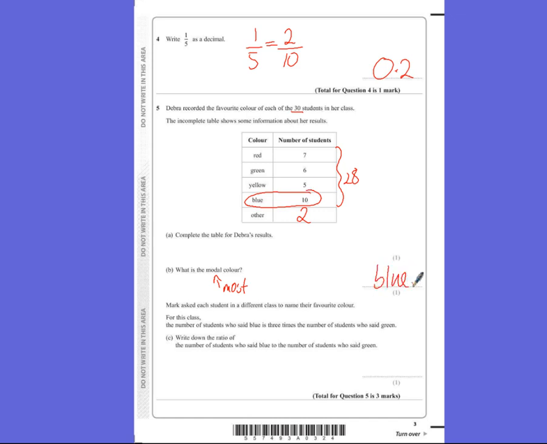Mark asked each student in a different class to name their favourite colour. For this class, the number of students who said blue is 3 times the number of students who said green. Write down the ratio of blue to green. So it's really important that blue comes first and green comes second. There are 3 times as many blues as there were green, so it would be 3 to 1. So the answer would just be 3 to 1.